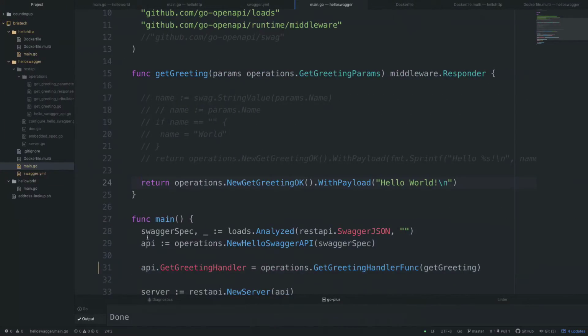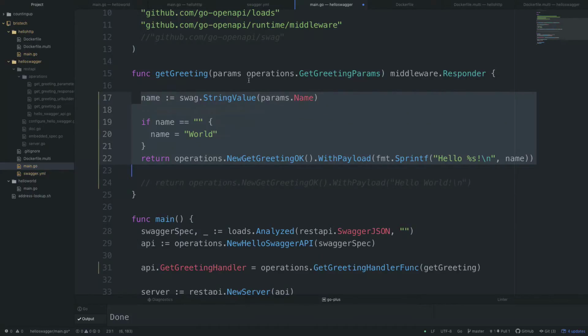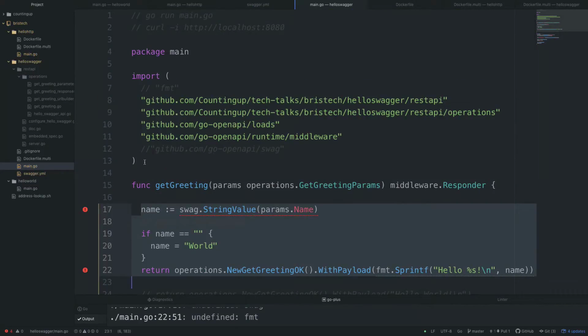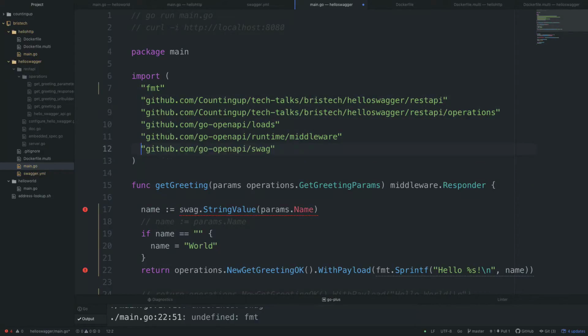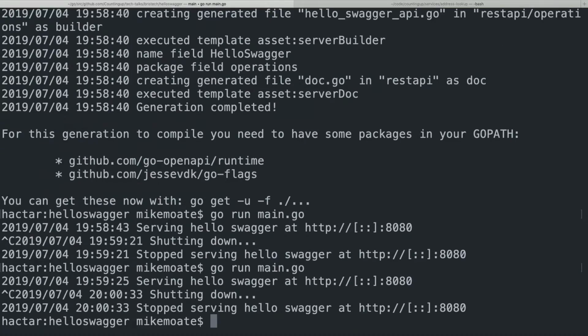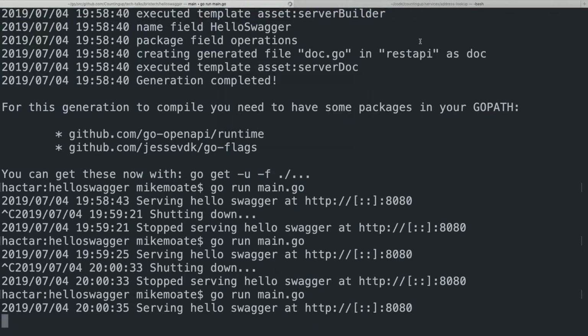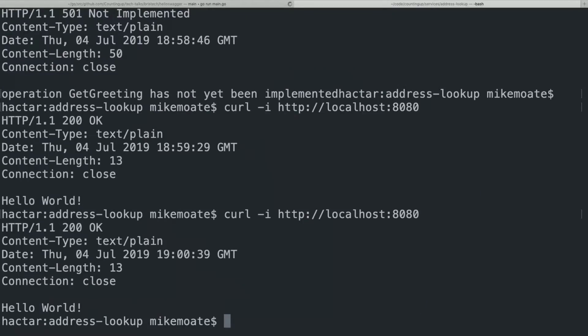We can also use this to do obviously more advanced operations. So we were doing the name parameter stuff before. If we go and import the few missing libraries, then you get hello world.